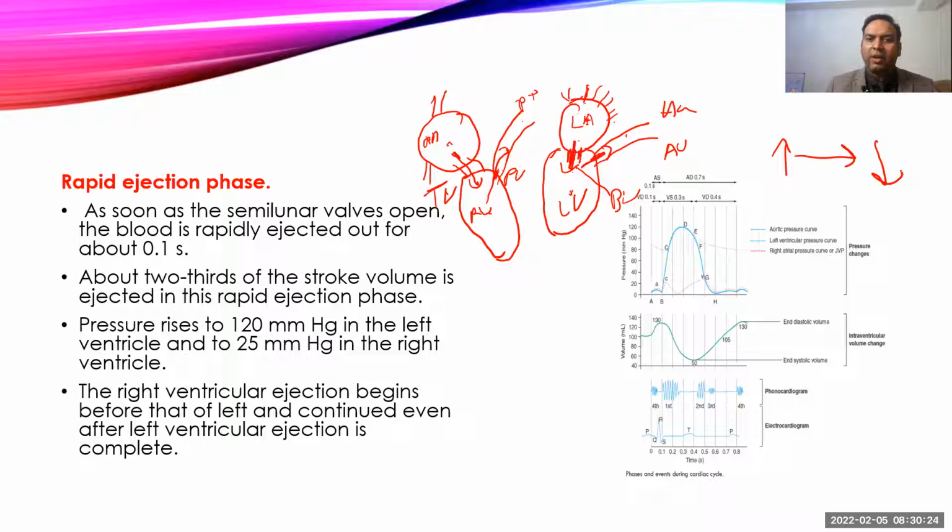The moment the heart starts contracting, there will be a sudden rise in the pressure, and the rise in pressure will cause blood to move from high pressure to low pressure. Now the pressure inside the ventricle becomes higher than the pressure inside the atria, and now blood wants to move back. The moment blood wants to move back, it will close the AV valve, the atrioventricular valve, both the bicuspid valve and tricuspid valve, and that produces a rapid, loud sound, and that is called the first heart sound. So you will hear the first heart sound in the isovolumetric contraction phase.